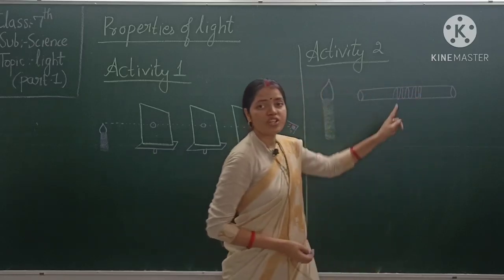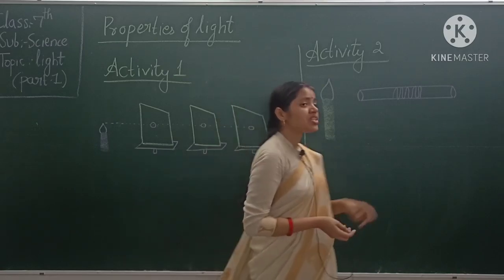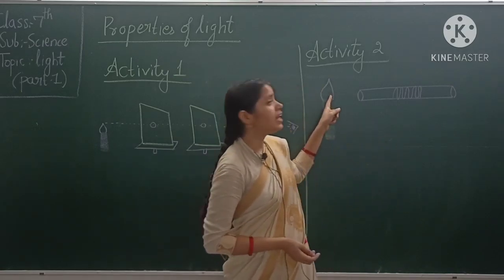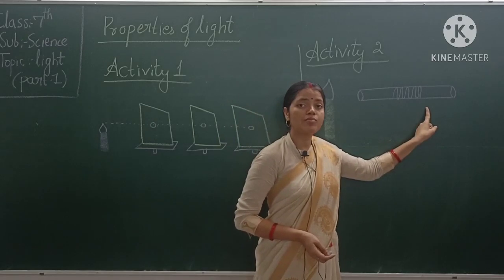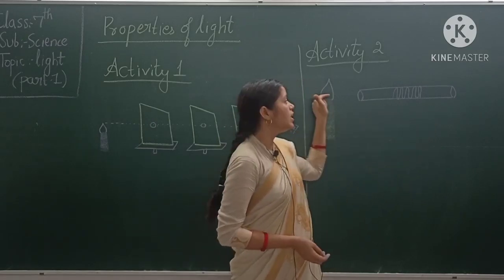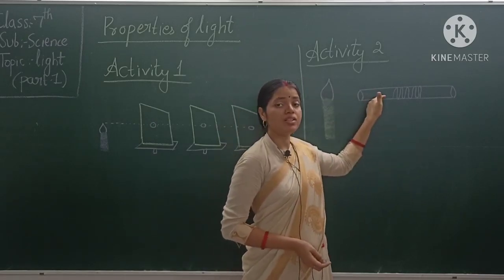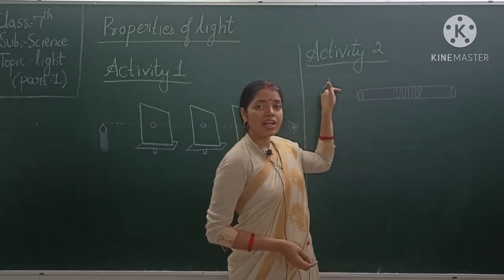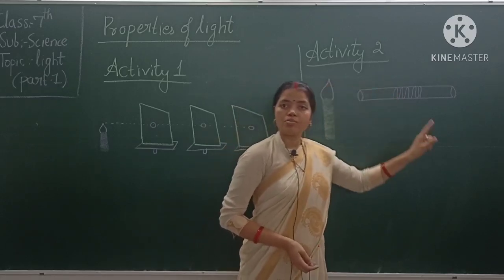Okay, this is a straight pipe. Now the observer observes this light through this straight pipe. So what did he observe? He observed that light travels in a straight pipe. So the candle flame is visible to the observer.